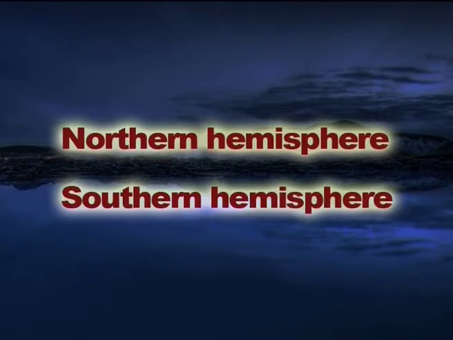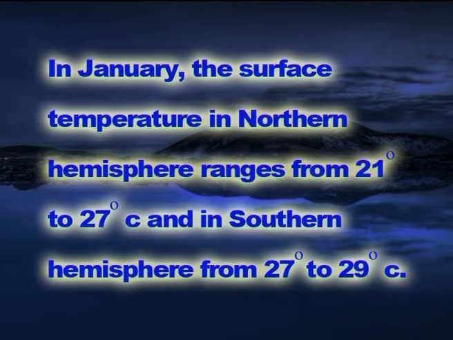Some parts of the Indian Ocean lie in the northern as well as the southern hemisphere. The seasons vary in these two hemispheres. In January, the surface temperature in the northern hemisphere ranges from 21 to 27 degrees centigrade, and in the southern hemisphere from 27 to 29 degrees centigrade.